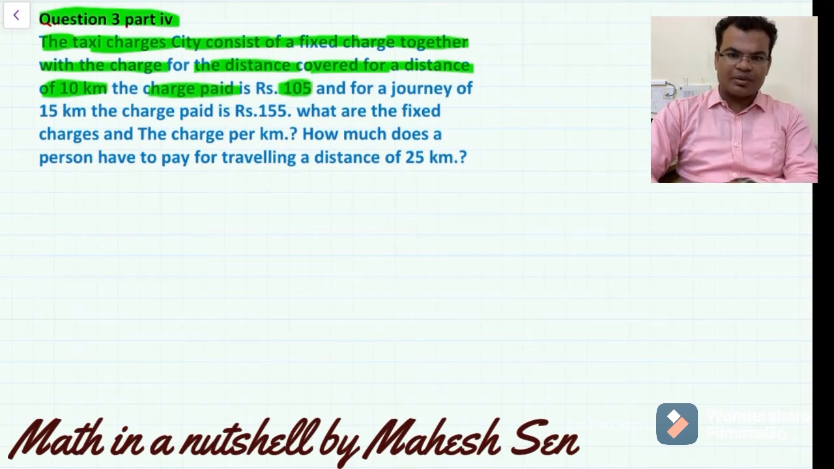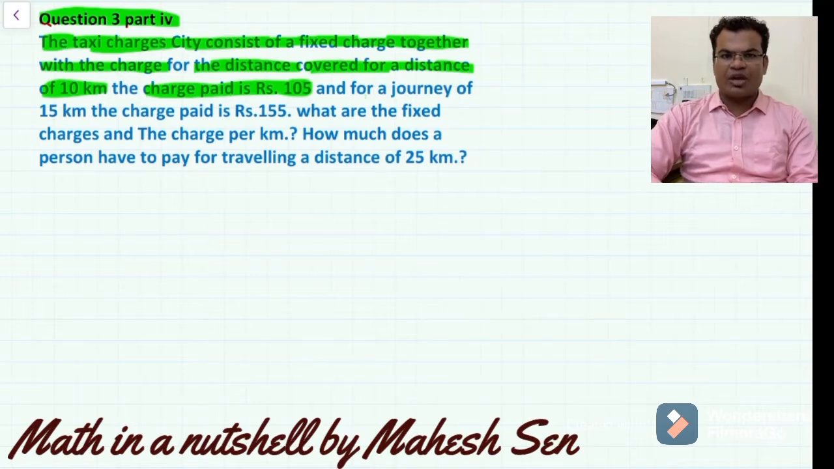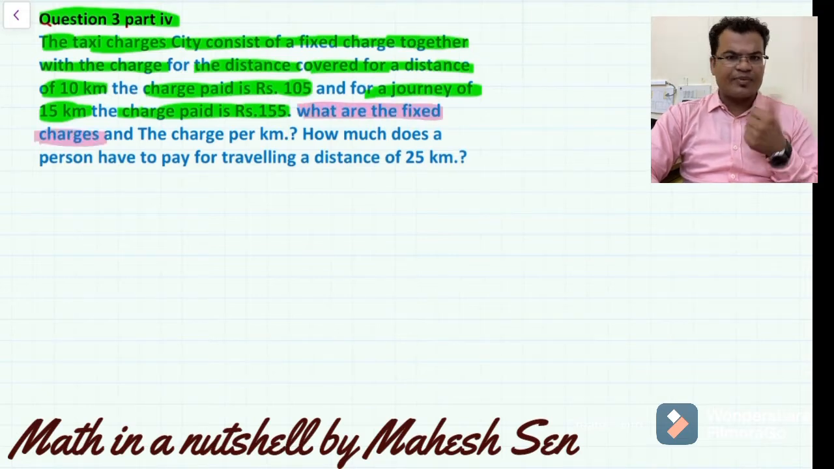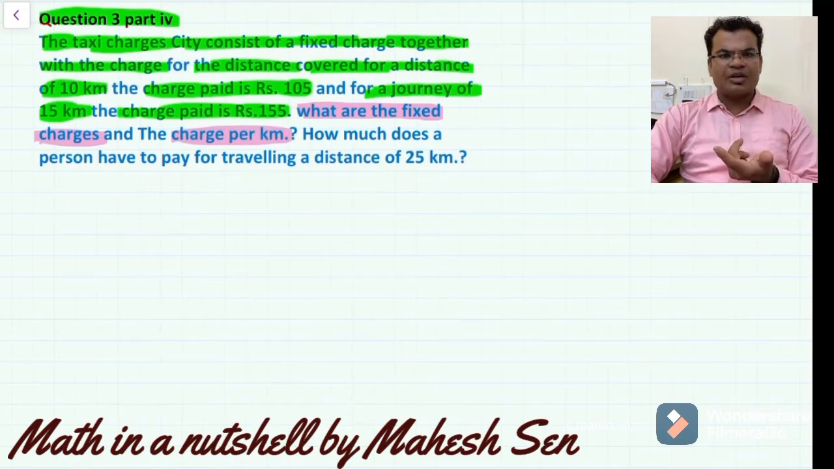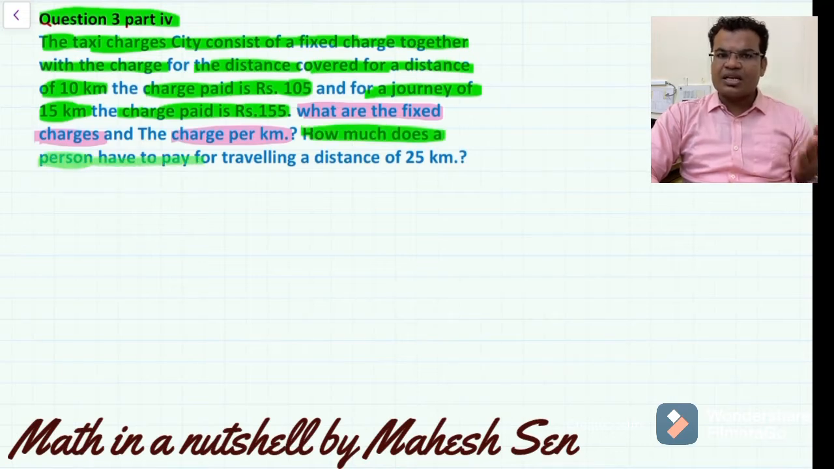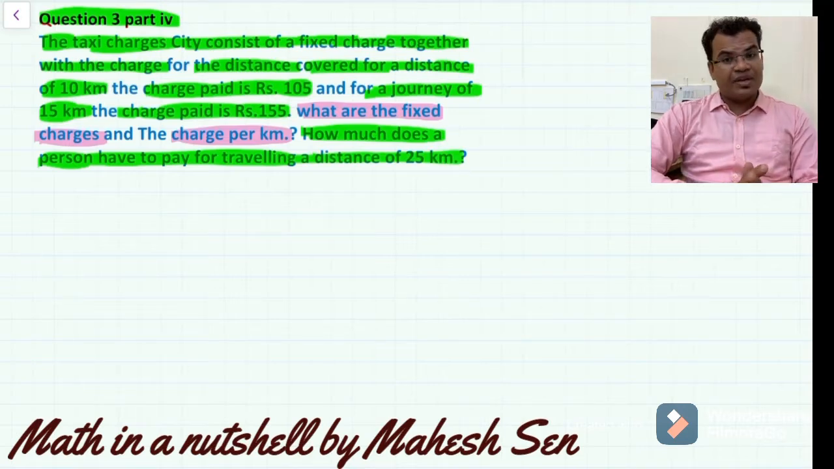There are two types of problems here. We generally have the taxi fare, and in this taxi fare we have some fixed charge and a charge per kilometer for a journey. The second condition is that for a journey of 15 kilometers, the charge is 155 rupees. So there are two conditions. First, 10 kilometers costs 105 rupees, and 15 kilometers costs 155 rupees. So what are the fixed charge and the charge per kilometer, and how much does a person have to pay if he or she travels 25 kilometers?